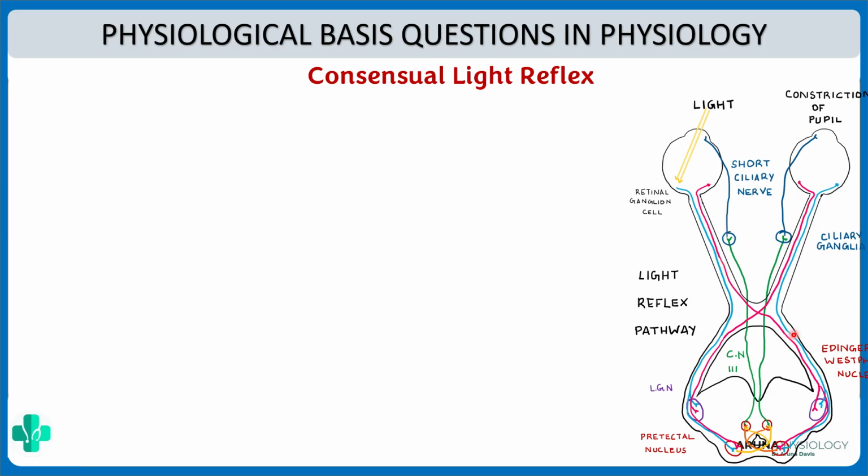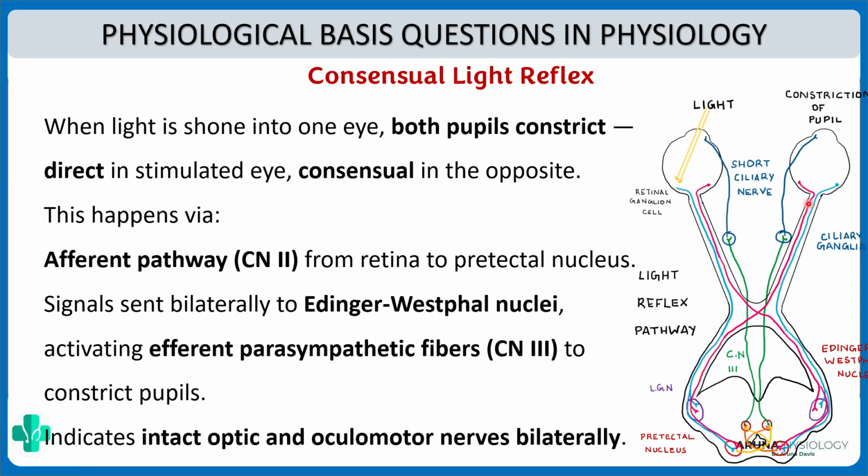Now that can be explained with the help of this diagram. Here, when the light is shown into one eye, both pupils constrict. Now this is because, see, we've got the cranial nerve 2, that is the optic nerve that is coming here, and the magic occurs at this part. That means after it reaches the Edinger-Westphal nucleus, you can see that the information is sent bilaterally, that means to both the eyes, and it is this information via cranial nerve 3 that causes constriction of the pupil.